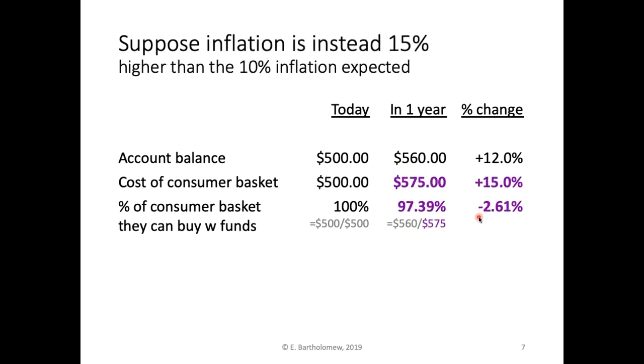Now, suppose we were expecting the 10% inflation, but inflation unexpectedly turned out to be 15%. So in that case, the consumer basket actually goes up to 575. And so that's a percent change of 15%, reflecting the inflation. And as you can see in this case, even though the saver was expecting to come out ahead, they end up coming out behind. So the saver will be able to buy 97.39% of a basket in that case, which represents a 2.61% decline.